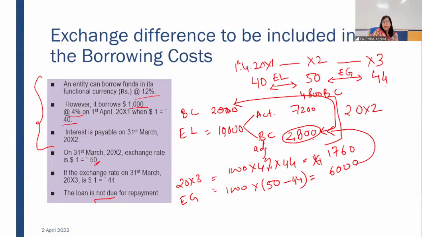So to the extent of 2,800 exchange loss, which you have debited as an interest cost in your asset, that will be reversed. There is a provision in your standard that if in any previous year you accounted any adjustment for interest element out of your exchange loss, that can be reversed if in future years there is exchange gain. Your exchange gain is 6,000, but you have done that 2,800 saving here. So this 2,800 will be considered as your reversal.